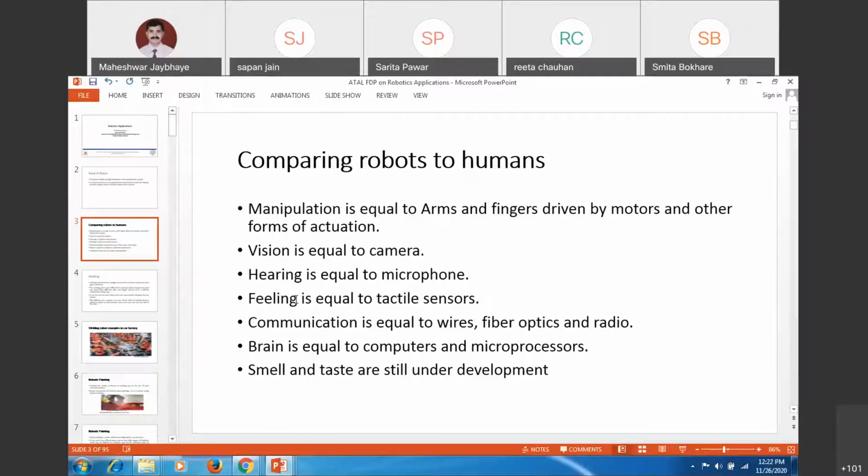Likewise, you are going to have a number of sensors, tactile and non-tactile, which will be incorporated for your complex structures. Also, communication is equal to wires, fibers, optical, radio.